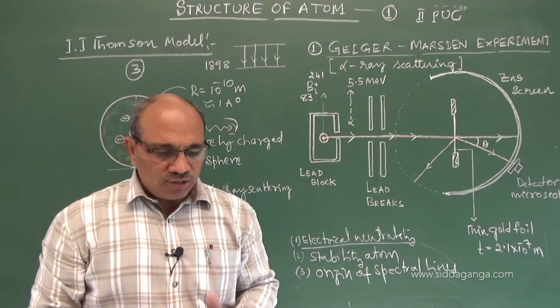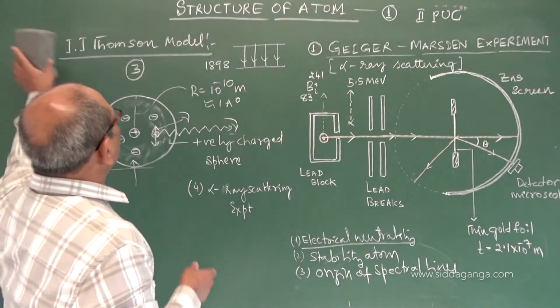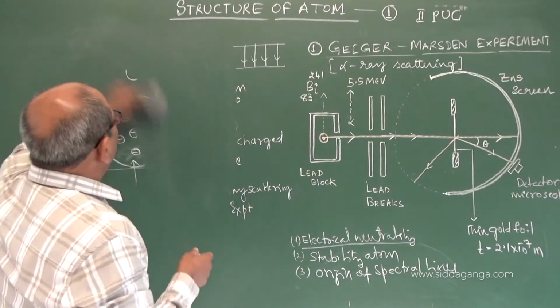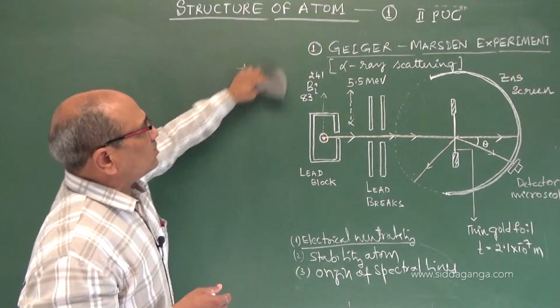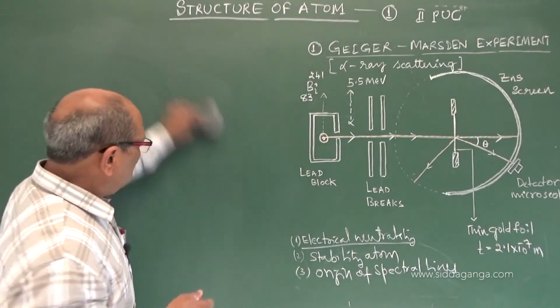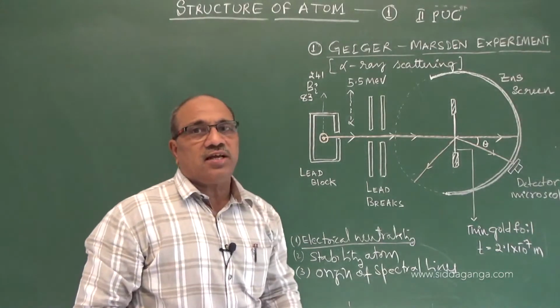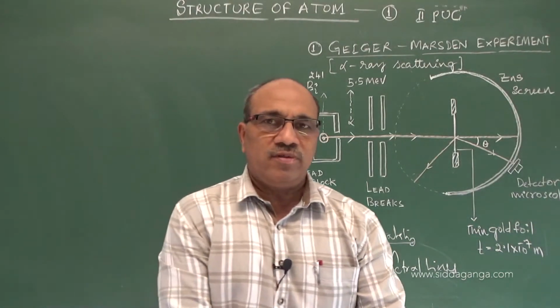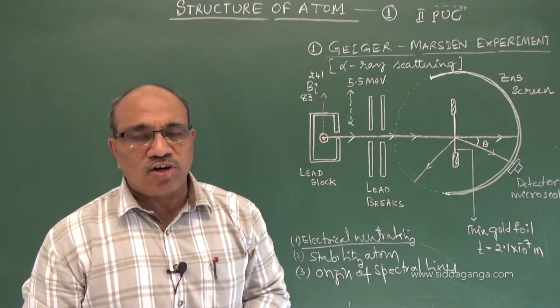So this correction had to be applied, because Rutherford was a student of Thomson, and the students of Thomson were Geiger and Marsden. This alpha ray scattering experiment is the base to understand the structure of atom. It was most successful, and the nucleus concept was brought by this.